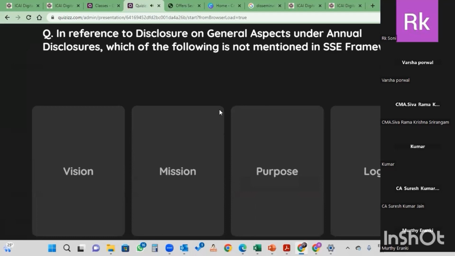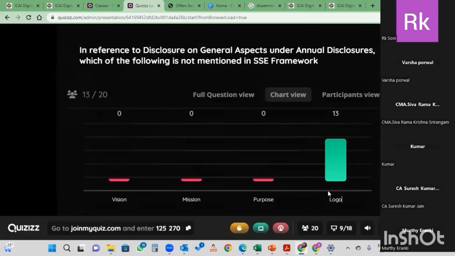In reference to disclosure on general aspects under annual disclosures, which of the following is not mentioned in the SSC framework? Vision, mission, purpose, logo. It's very easy. The fourth option should be strategy to confuse. Logo is the right answer. This is not required. We have to mention vision, mission, and purpose in the general aspects.